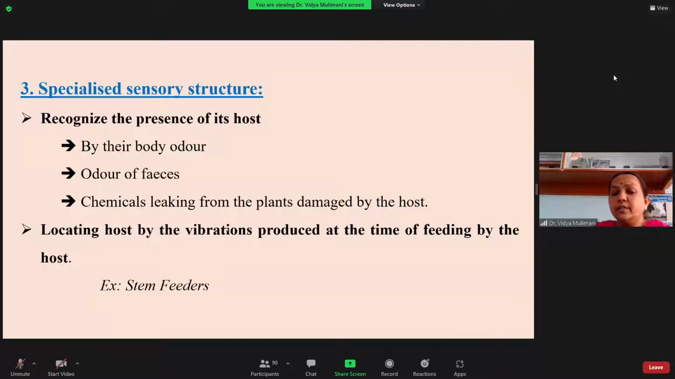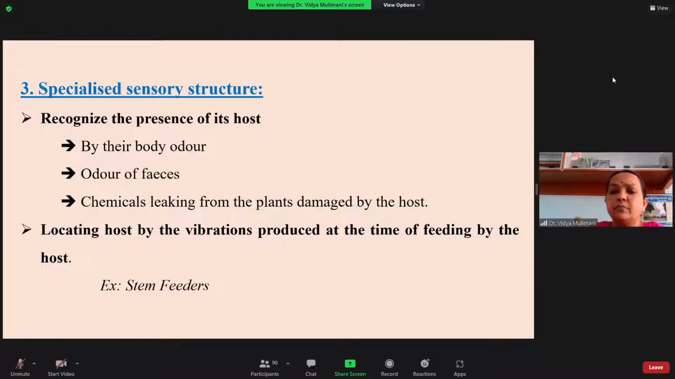So this is not there in all, especially for example, if it is a stem borer. What happens when the stem borer is inside the stem is that the parasitoid can feel its presence by staying outside. So what happens when the parasitoid comes and stands on any of the bark or any of the stem where it is having the caterpillar?